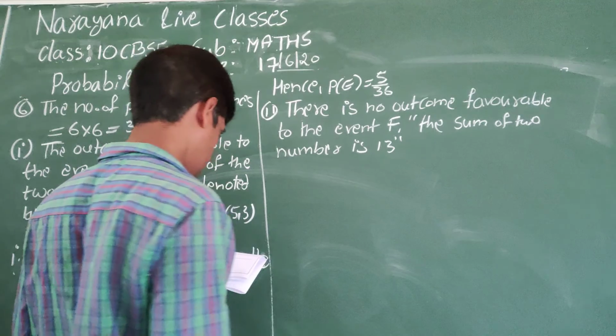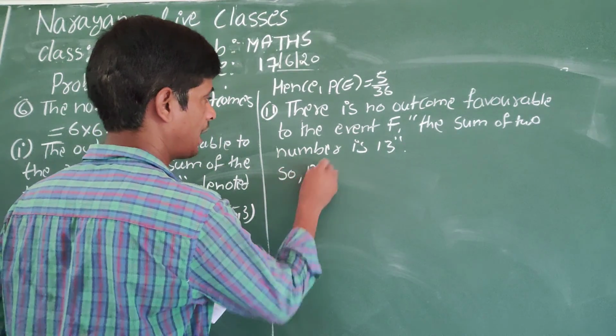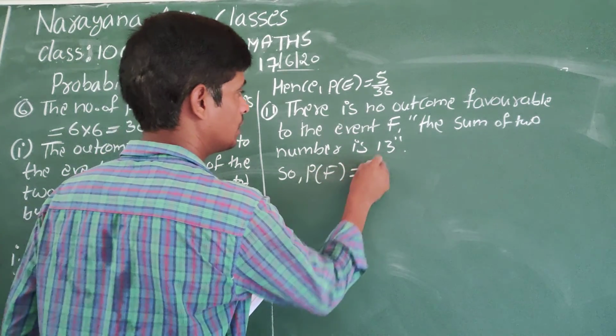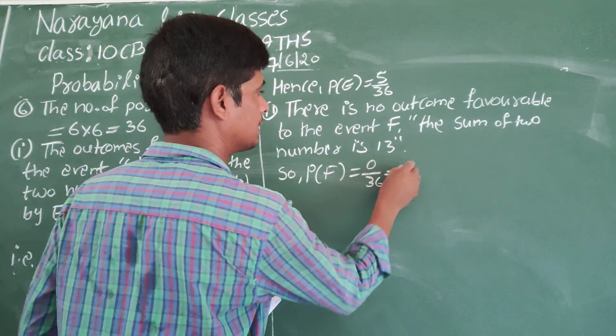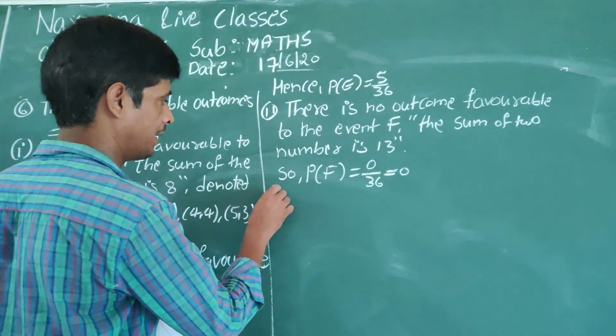So P of F is 0 by 36, which is 0. We can say that this is an impossible event also.